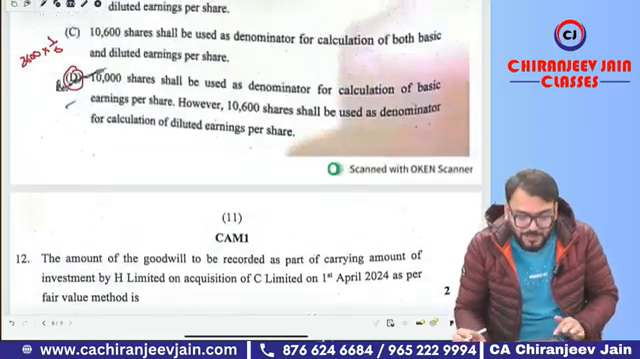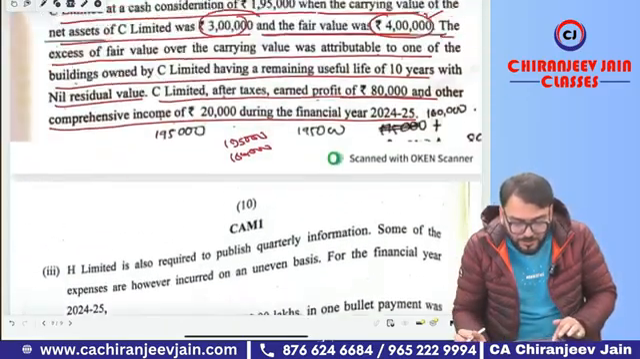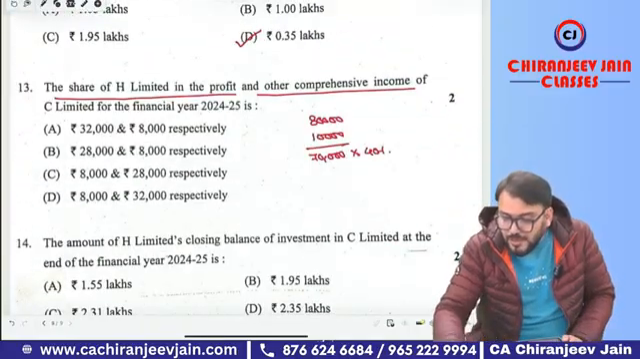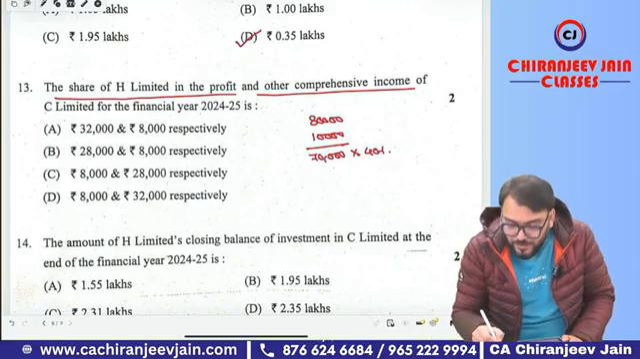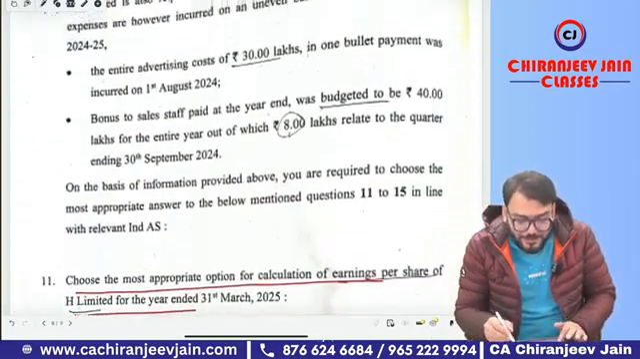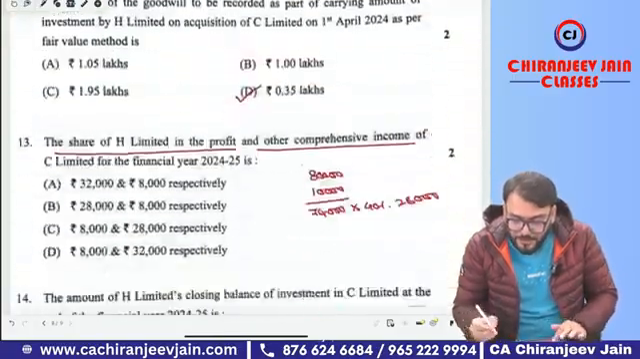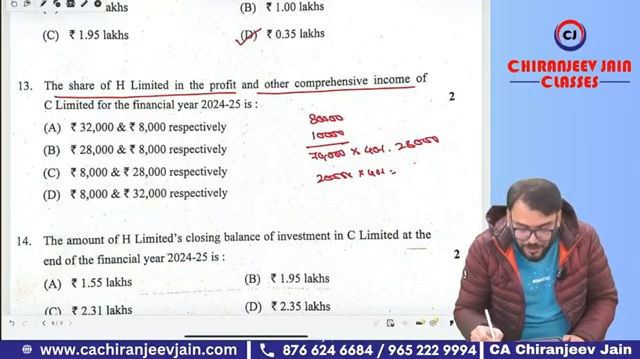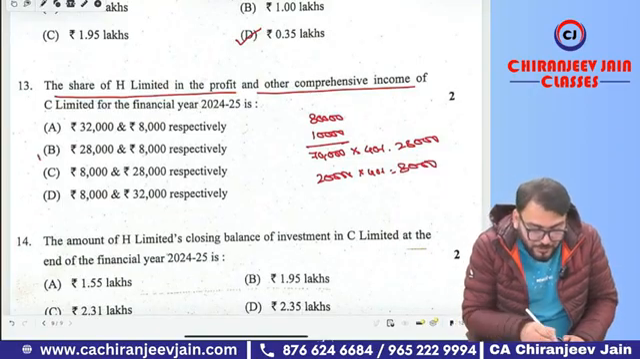70,000. What is the percentage? I forgot. It was how much percentage? 40%. So 70,000 into 40%, how much? 28,000. And other comprehensive income, how much given? Other comprehensive income they have given, how much? 20,000. 40% of 20,000, that will be how much? 8,000. So option number B is correct.